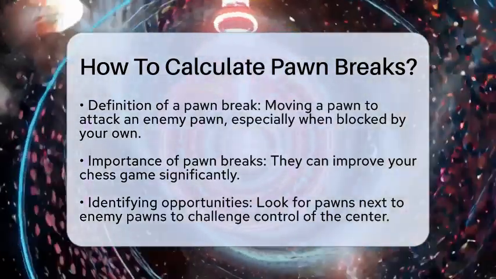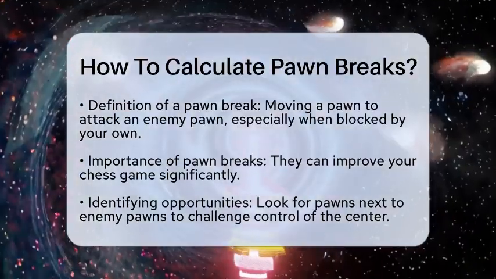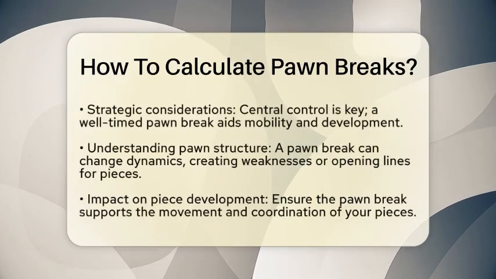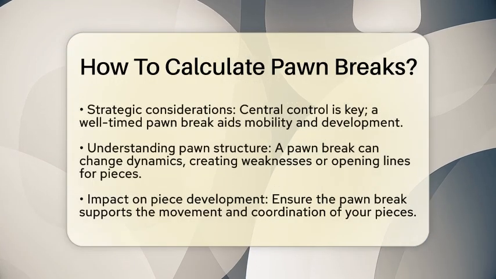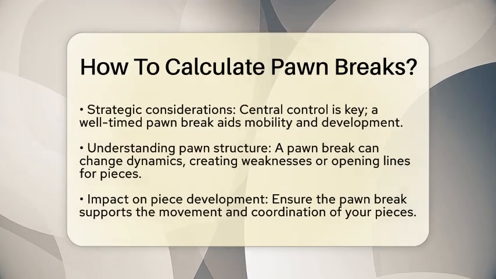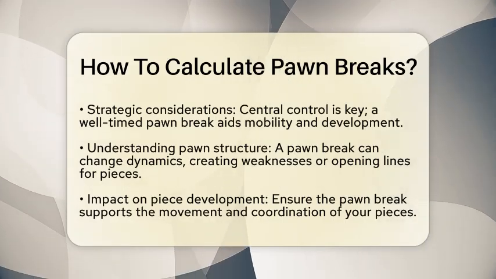Next, identifying opportunities on the board is essential. Look for moments when your pawns are next to enemy pawns. If you can advance your pawn to challenge your opponent's control of the center, you may create weaknesses in their position.